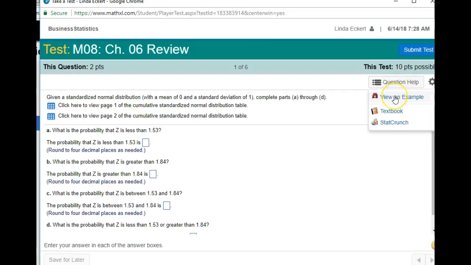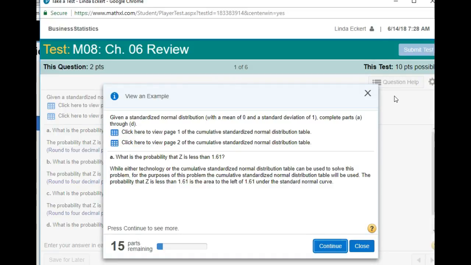Question help, same thing. You've got a view an example, and this is in the final thing. So you can go into here and go through what this question is asking. It's not going to give you the same numbers that you're using, obviously, but it's going to show you how to do this. So even on the very last assignment you've got, you have a chance to go in and review that example. And if you've been taking notes along the way, you should be able to zip right through this at this point.